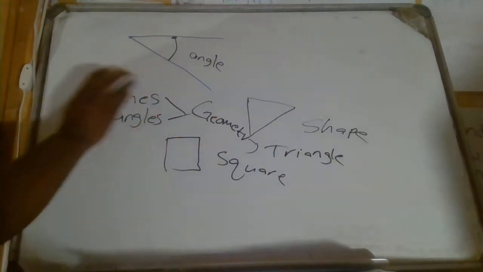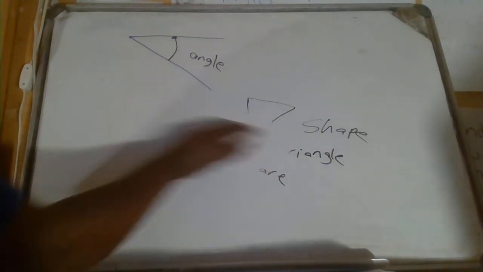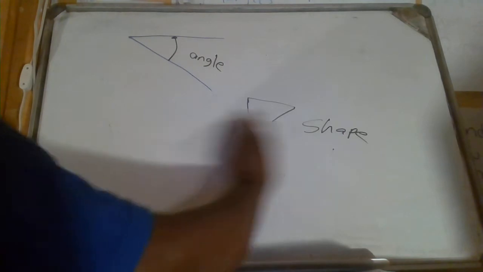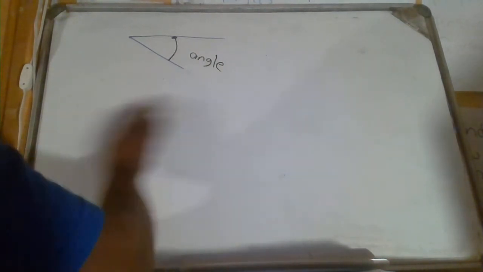So what am I saying? I'm saying in geometry, you are going to be saying something about angles and lines. All right. So let us see one of the things that we can say about angles or about lines.